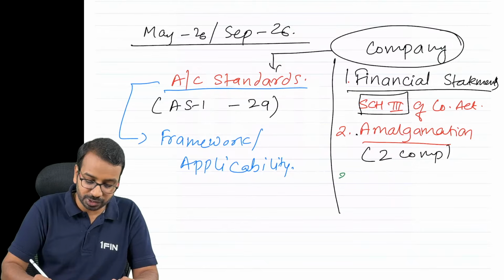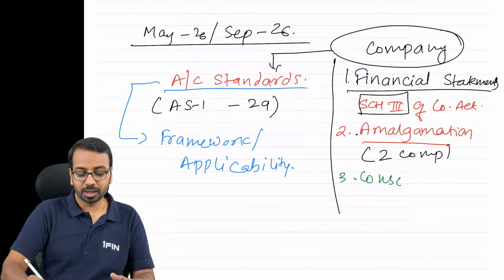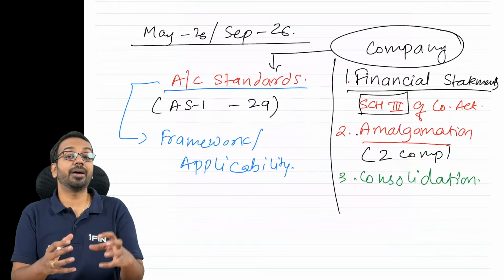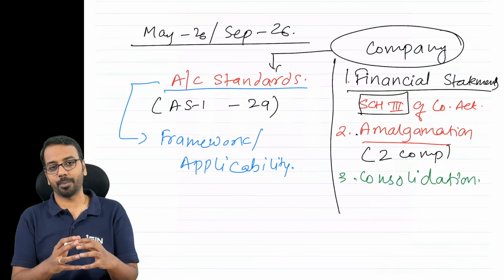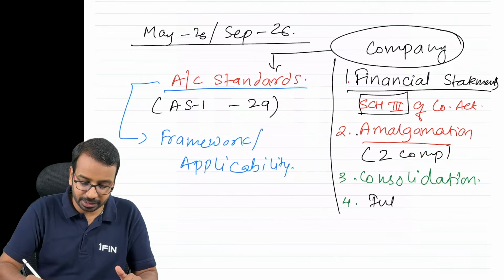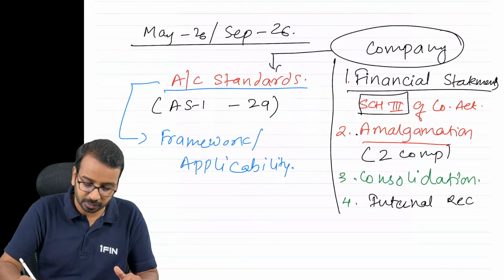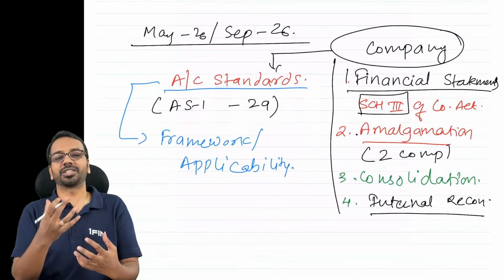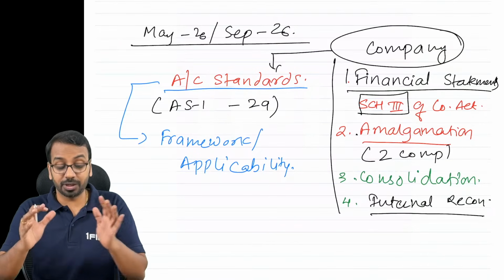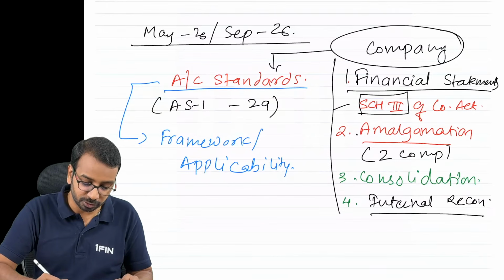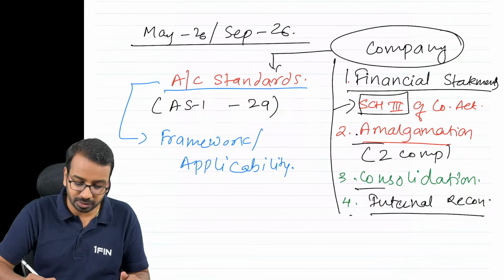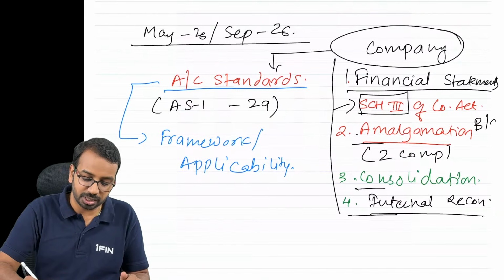Then we have one chapter which is my favorite chapter, which is called consolidation. Now, in consolidation of accounts also, we have 2 companies. We combine the accounts of 2 companies and prepare a financial statement. And then we have one chapter called internal reconstruction. This is like renovation. This is like a company which is going through a very tough time, and we are reviving that company. There also we need to prepare a balance sheet. So in Schedule 3, we'll prepare P&L and balance sheet. In amalgamation, consolidation and internal reconstruction, in amalgamation it is the balance sheet.